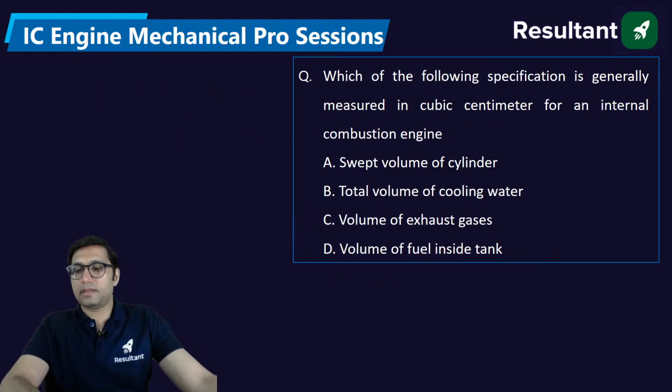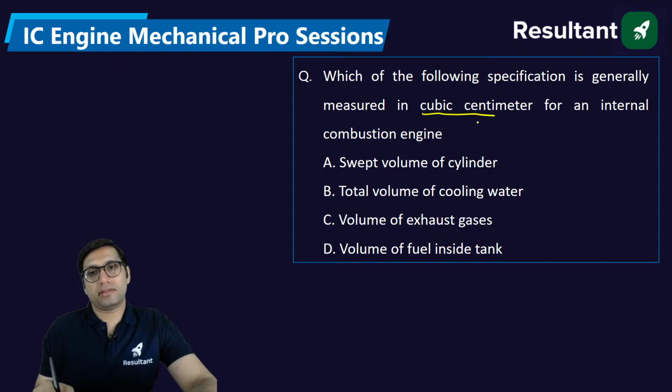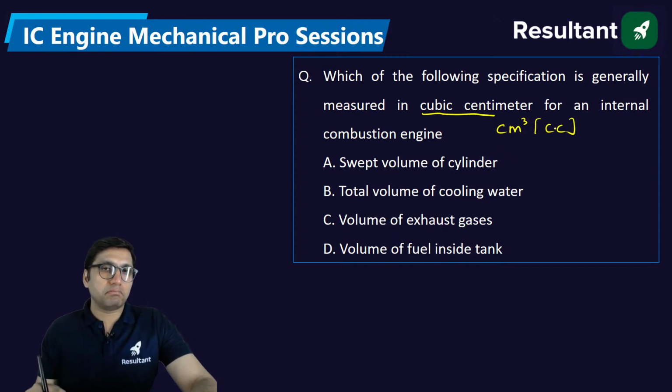Which of the following specifications is generally measured in cubic centimeter? Cubic centimeter means centimeter cube, and the short form is cc. Basically cc means centimeter cube, right? The unit of centimeter cube is a unit of volume.